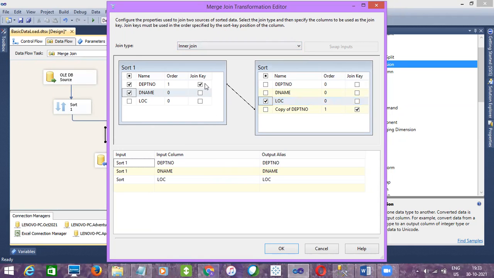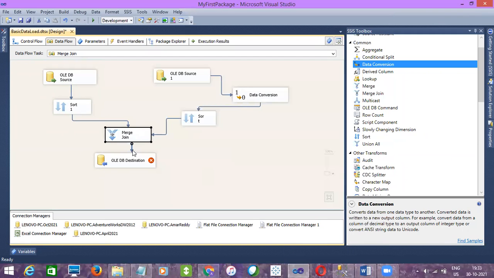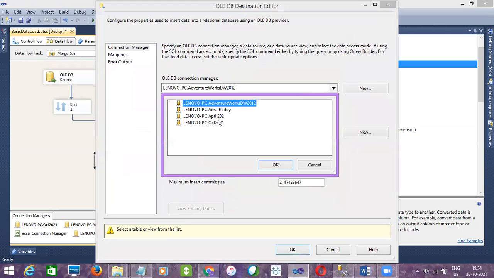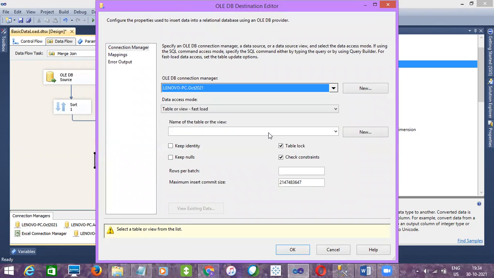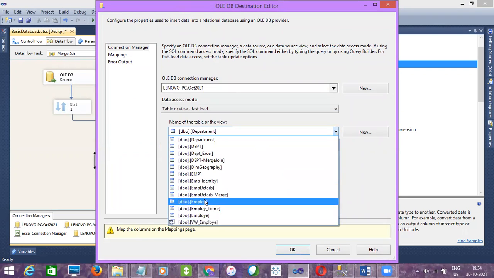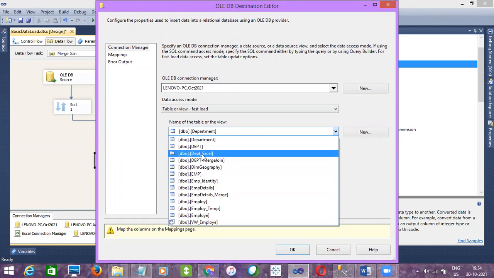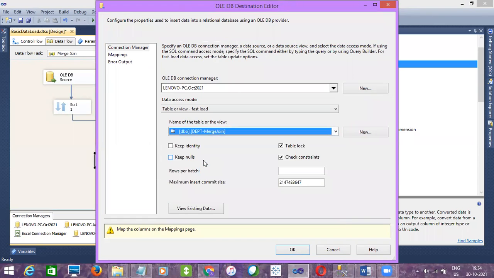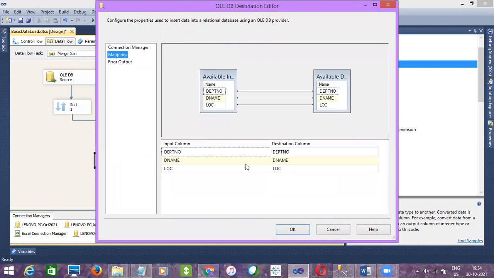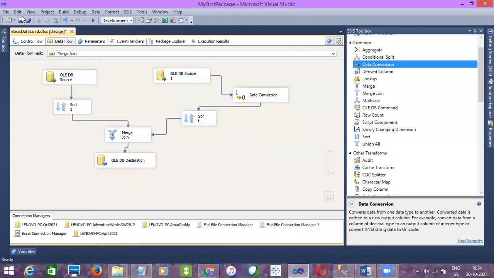Okay, so first let's concentrate on the inner join, and based on the department number we are joining here. Click on OK. The error message is gone. And in the destination, my database is October 2021, and the table name is DEPT_merge join. Go to mappings, automatically mapped. Click on OK. Save it.